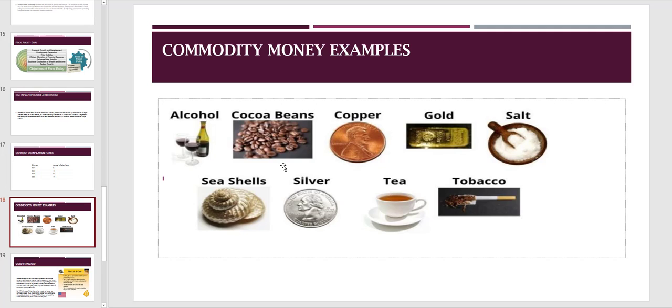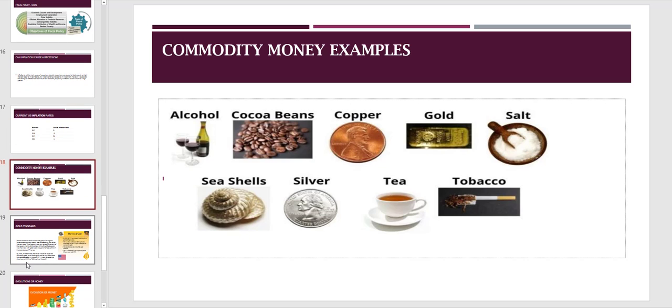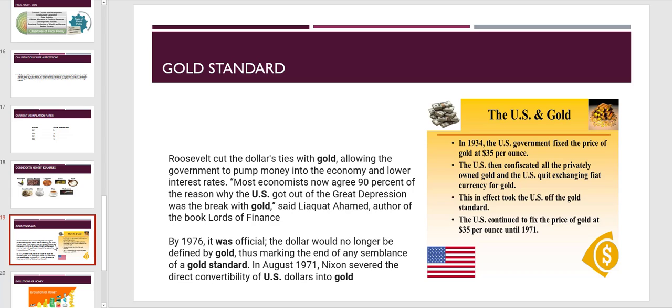Copper, which is metal, right? Gold, same thing. Most of you are familiar with gold. Salt and seashells, right? You could have gone into the sea and collected a bunch of these and been rich. We had silver at one point. We also had tea, and believe it or not, we also had tobacco. So it's a form of money in the past. Over time, government has really gotten away from that.